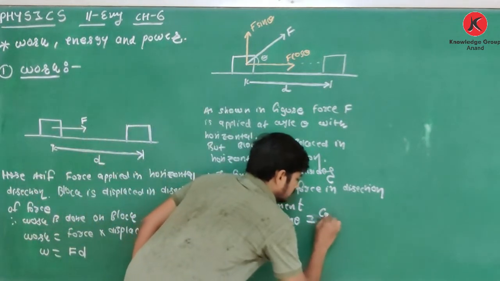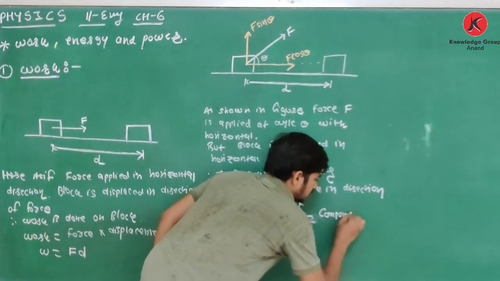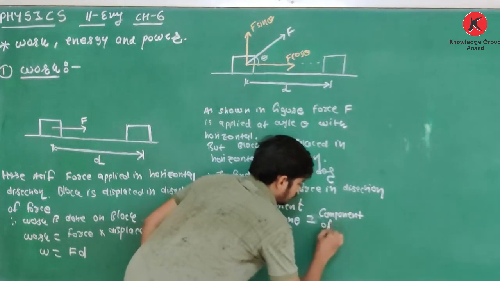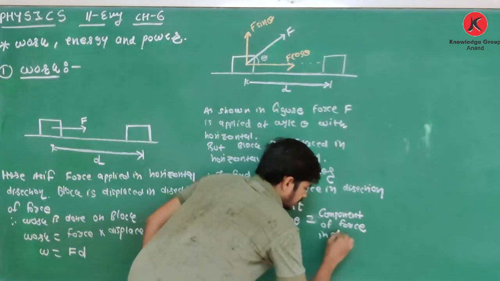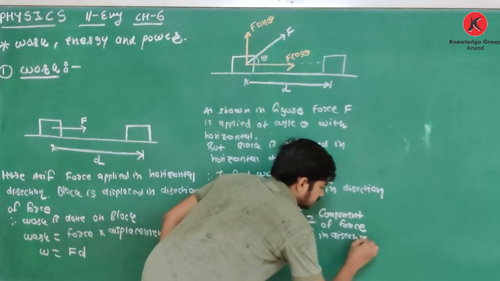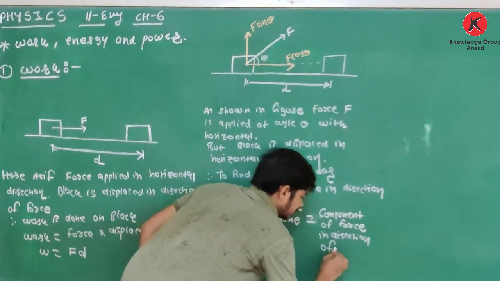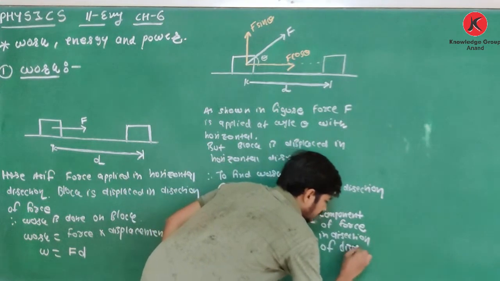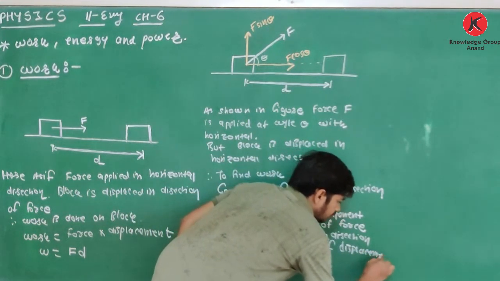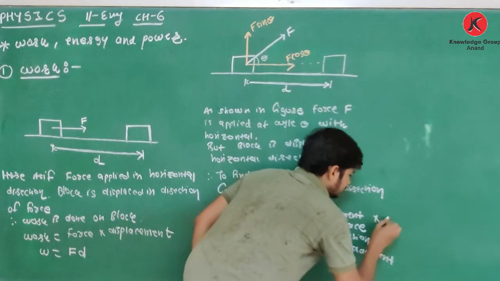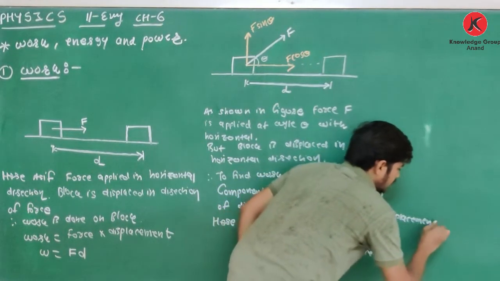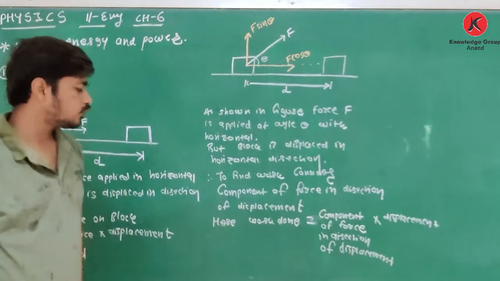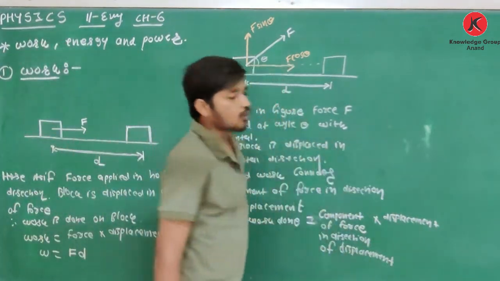It is the component of force in direction of displacement into displacement.